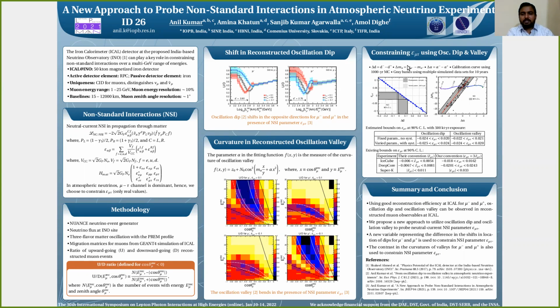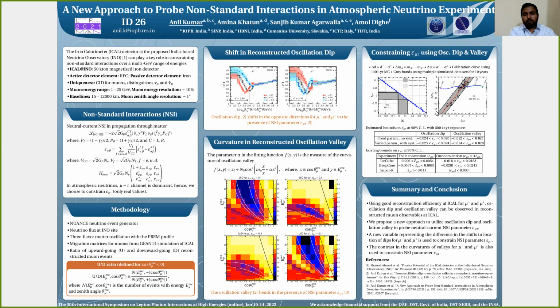Now we go to the results. In the left plot, we show epsilon mu tau as a function of delta D, and these blue dots represent the calibration curve where we vary epsilon mu tau and calculate delta D. This is done for a 1000-year Monte Carlo. Now using multiple sets of 10-year data, we obtain these gray bands which show the 90% bounds on epsilon mu tau. Here the dark bands show the results for the fixed parameter and no systematics case, and the light gray band shows the results for varied oscillation parameters and including systematics.